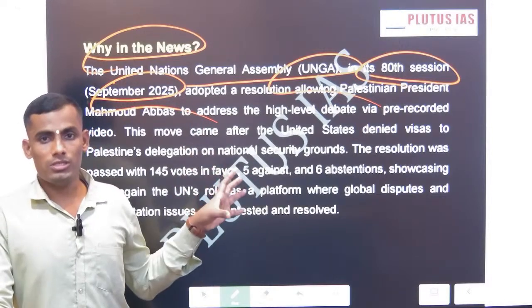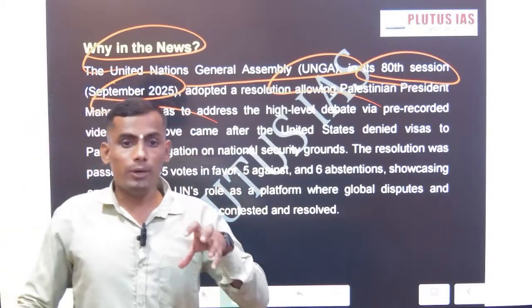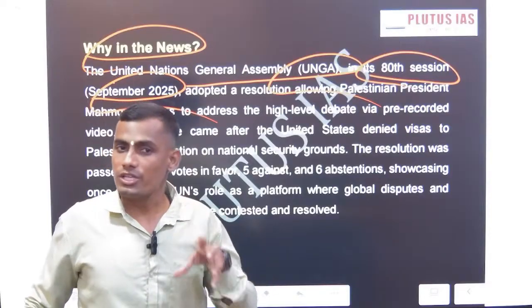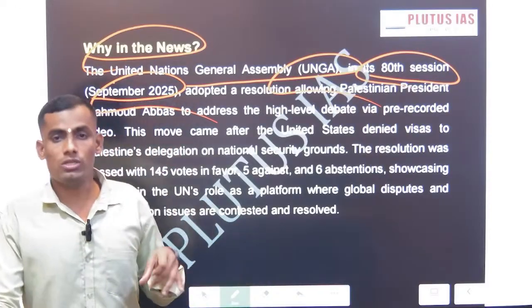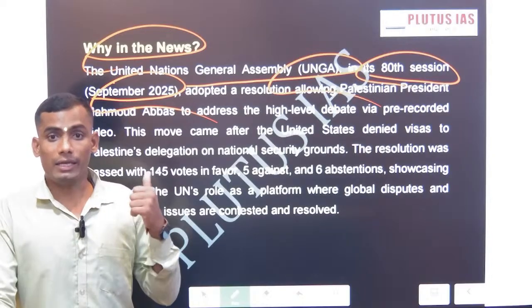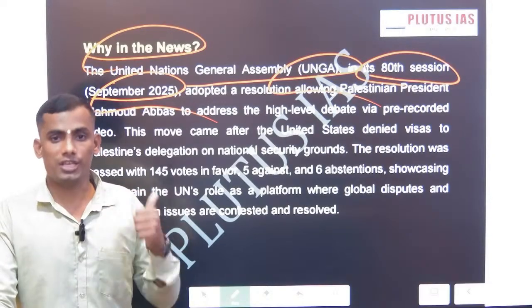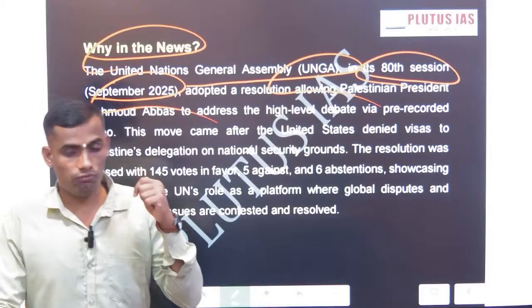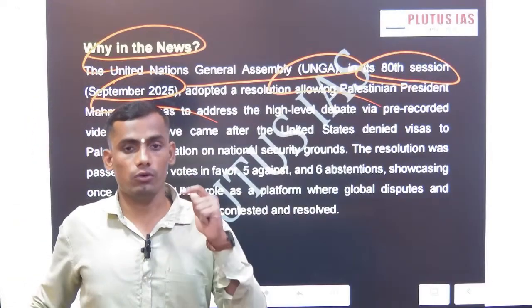Okay, and this means now it is becoming the global voice for Palestinian statehood. If you saw yesterday's news, Australia, Canada, and France have officially recognized Palestine as a state. Okay, this is a very important development at a global level.